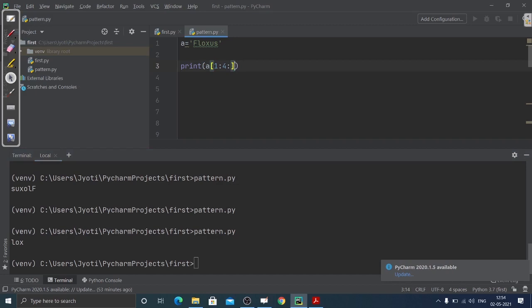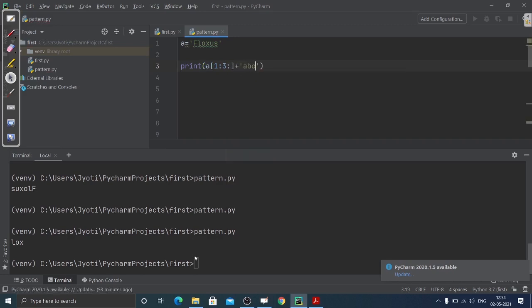Next I'm going to tell you all about updation. How can we update the value? Suppose I take the index as, say, 3. Taking the range and then updating the value as ABC, taking another string.